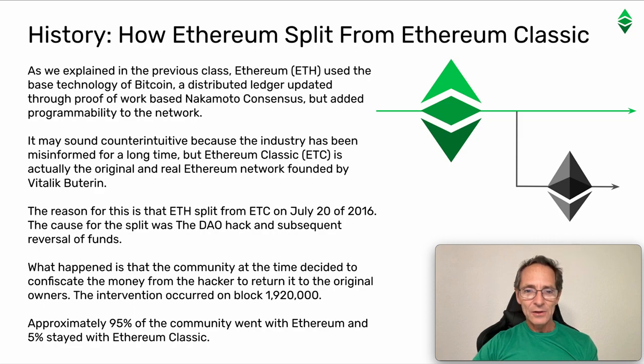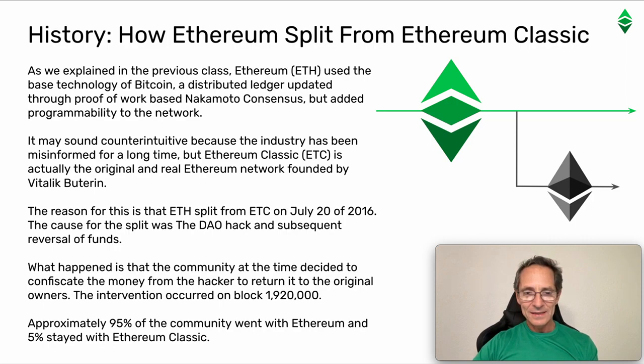It may sound counterintuitive because the industry has been misinformed for a long time, but Ethereum Classic, ETC, is actually the original and real Ethereum network founded by Vitalik Buterin. The reason for this is that ETH split from ETC on July 20 of 2016. The cause for the split was the DAO hack and subsequent reversal of funds.